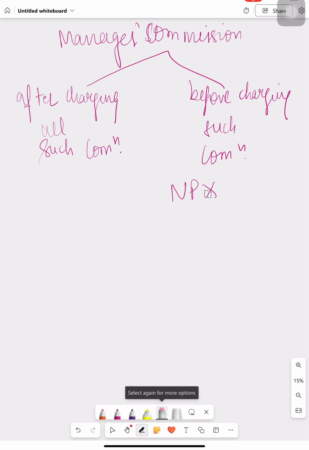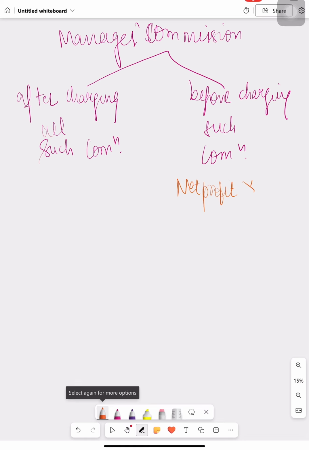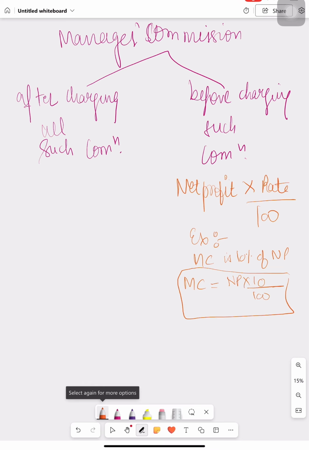into, or if it is not understood, I'll write the full form. It is always net profit into rate upon 100. For example, if it is saying that manager's commission is 10% of net profit, then manager's commission is equal to net profit into 10 by 100. So this is a case where the commission has to be charged before charging any such commission.